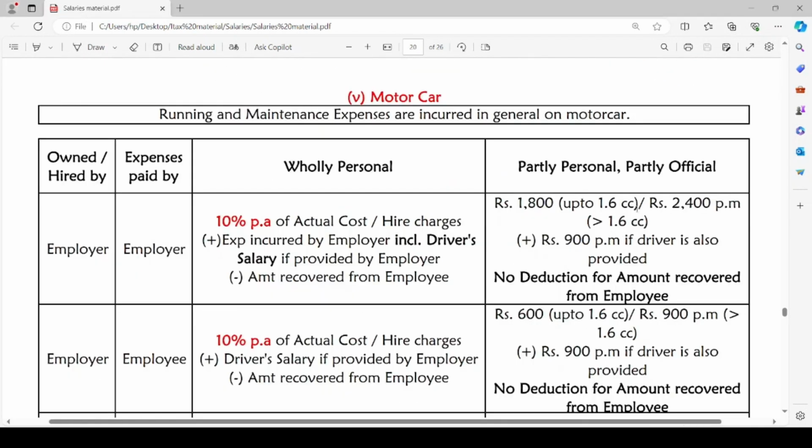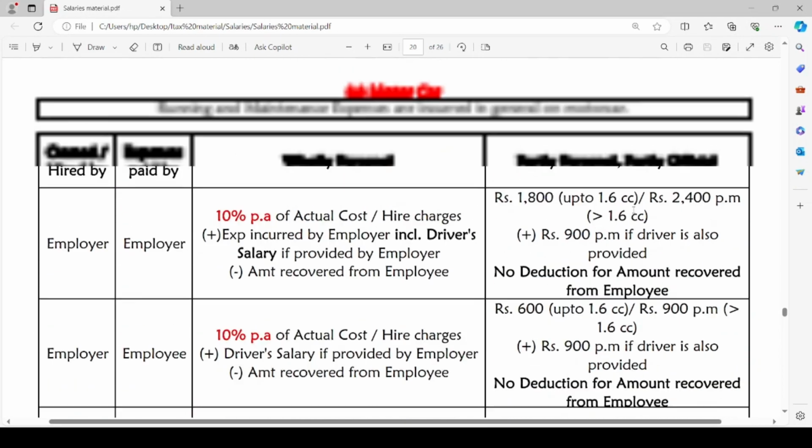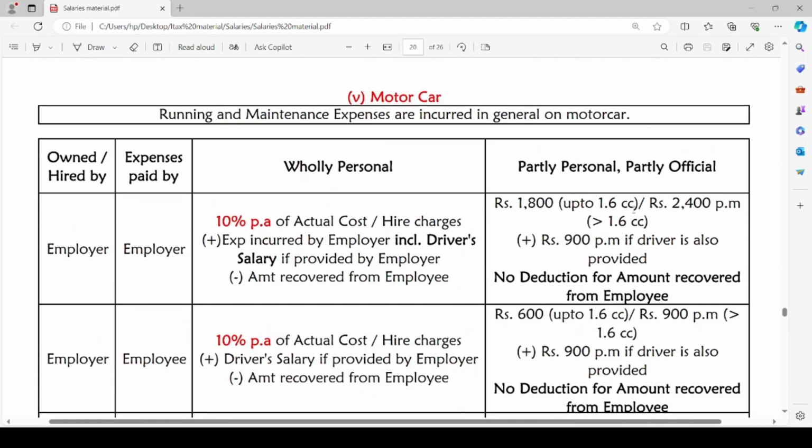So the next perquisite, use of motor car. On motor car, running and maintenance expenses are incurred. There are 3 cases under the use of motor car. The first case is the motor car is owned or hired by the employer and expenses are also paid by the employer.